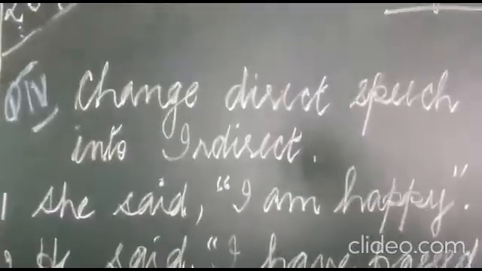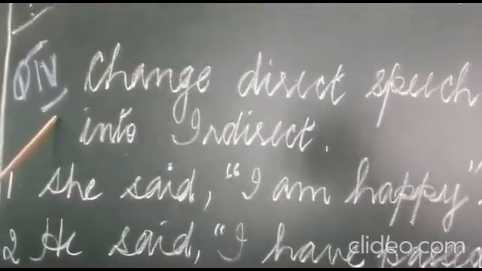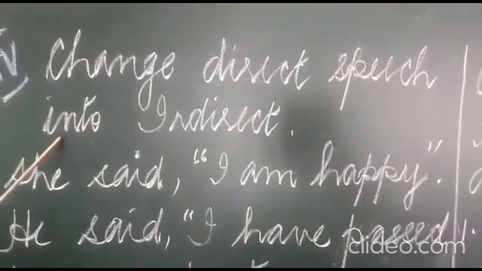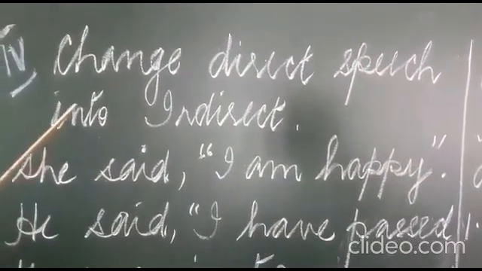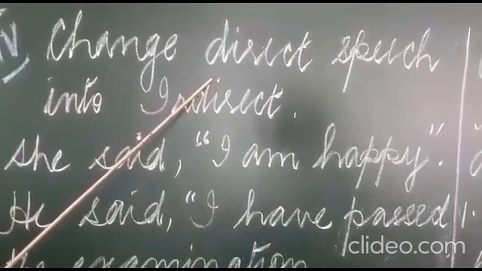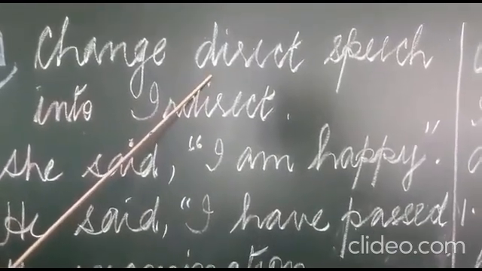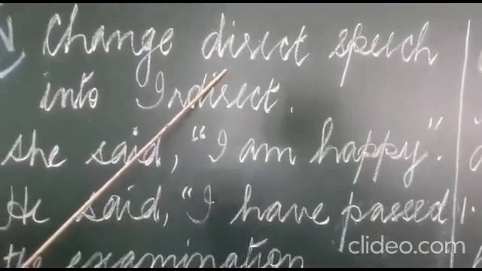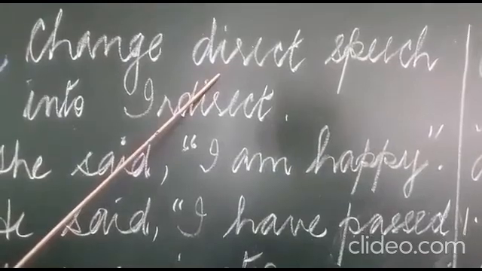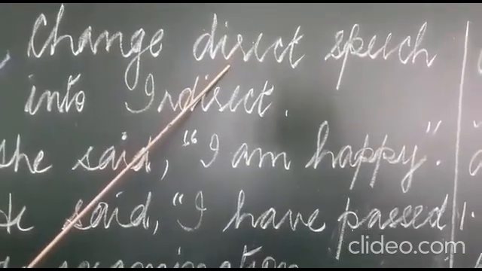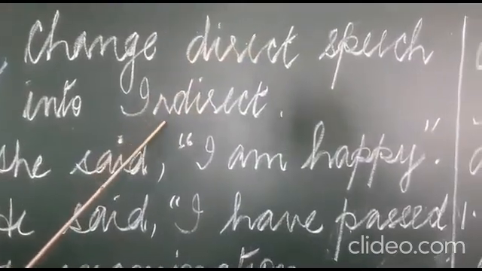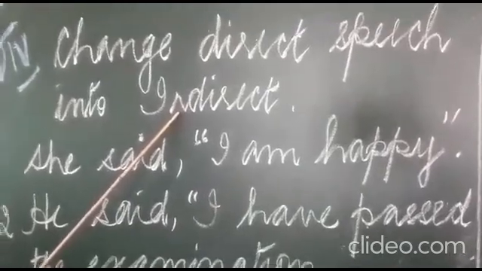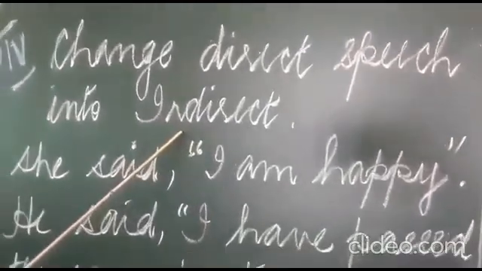Question number 4. Change direct speech into indirect. Now remember, I told you direct speech is the actual words or the dialogue spoken by the person. It is in present tense, right? And for that you should know your tenses. Then I said it is in inverted commas, and indirect is not the actual words, it is not in inverted commas, and it becomes past, right?